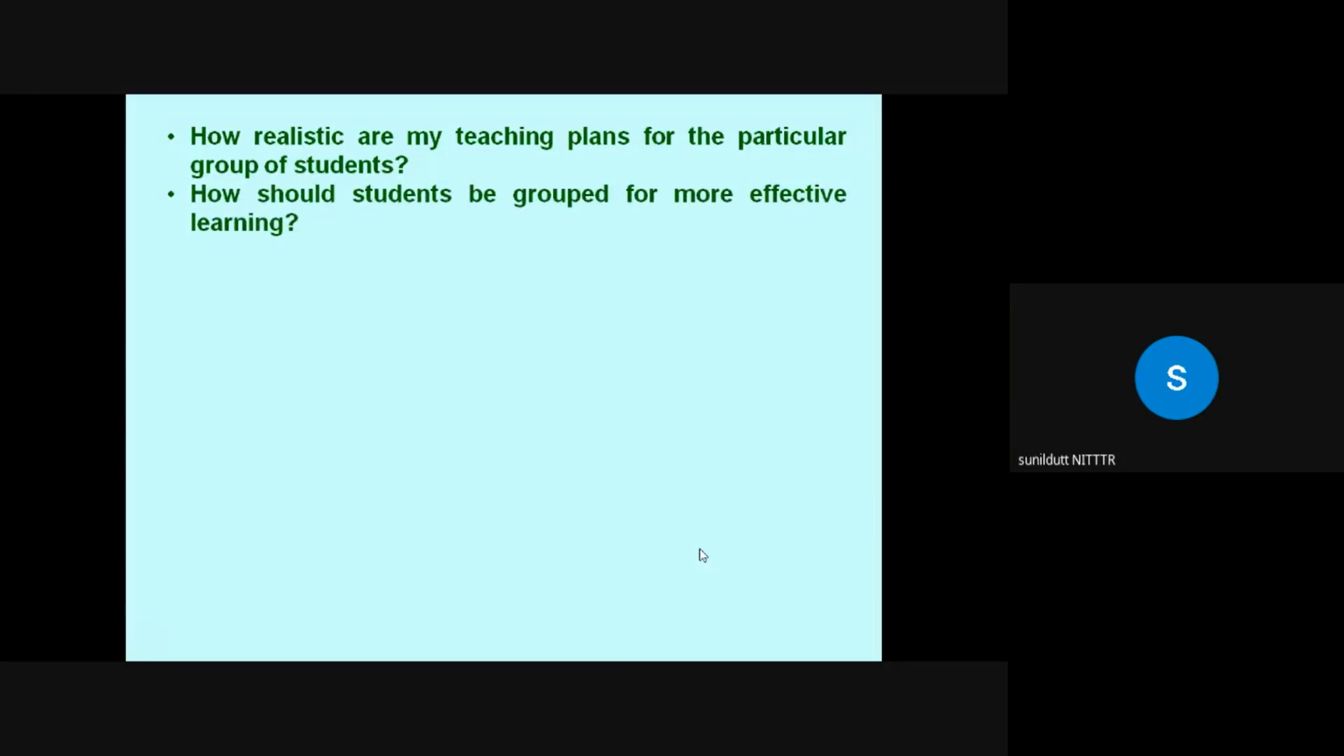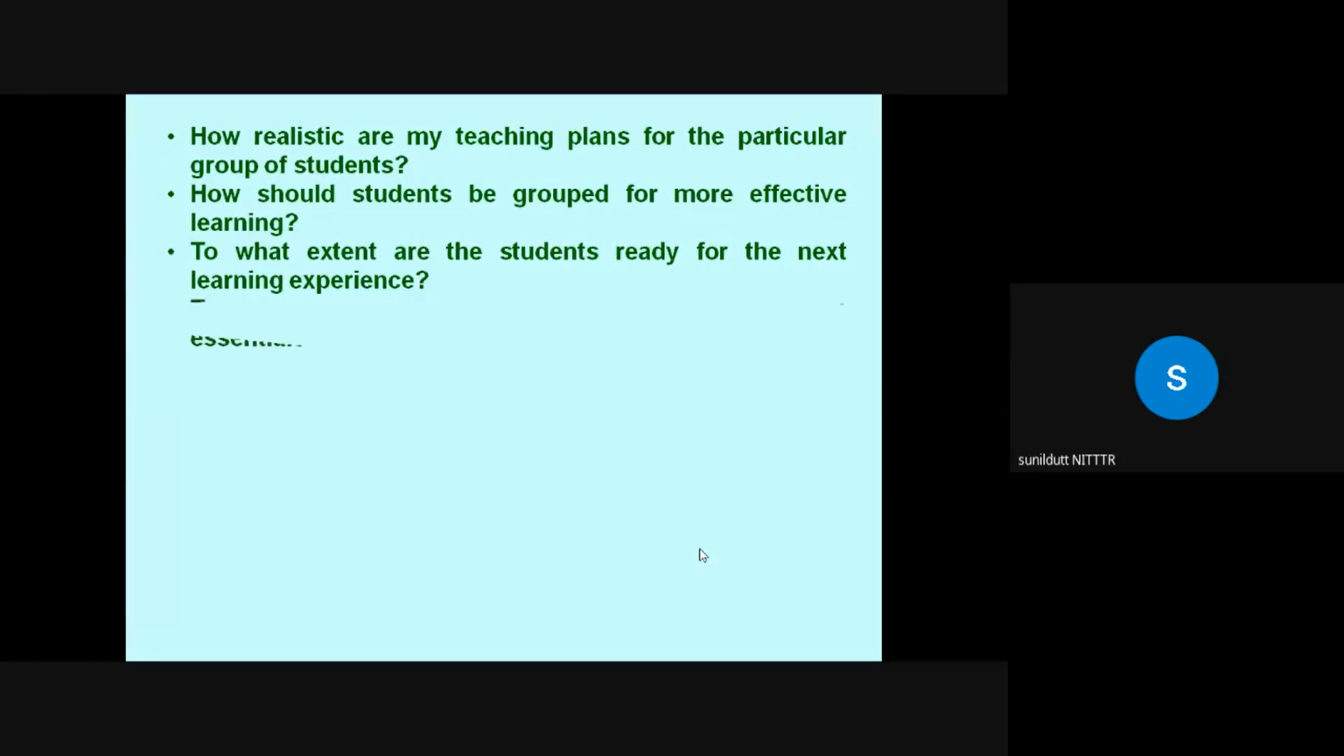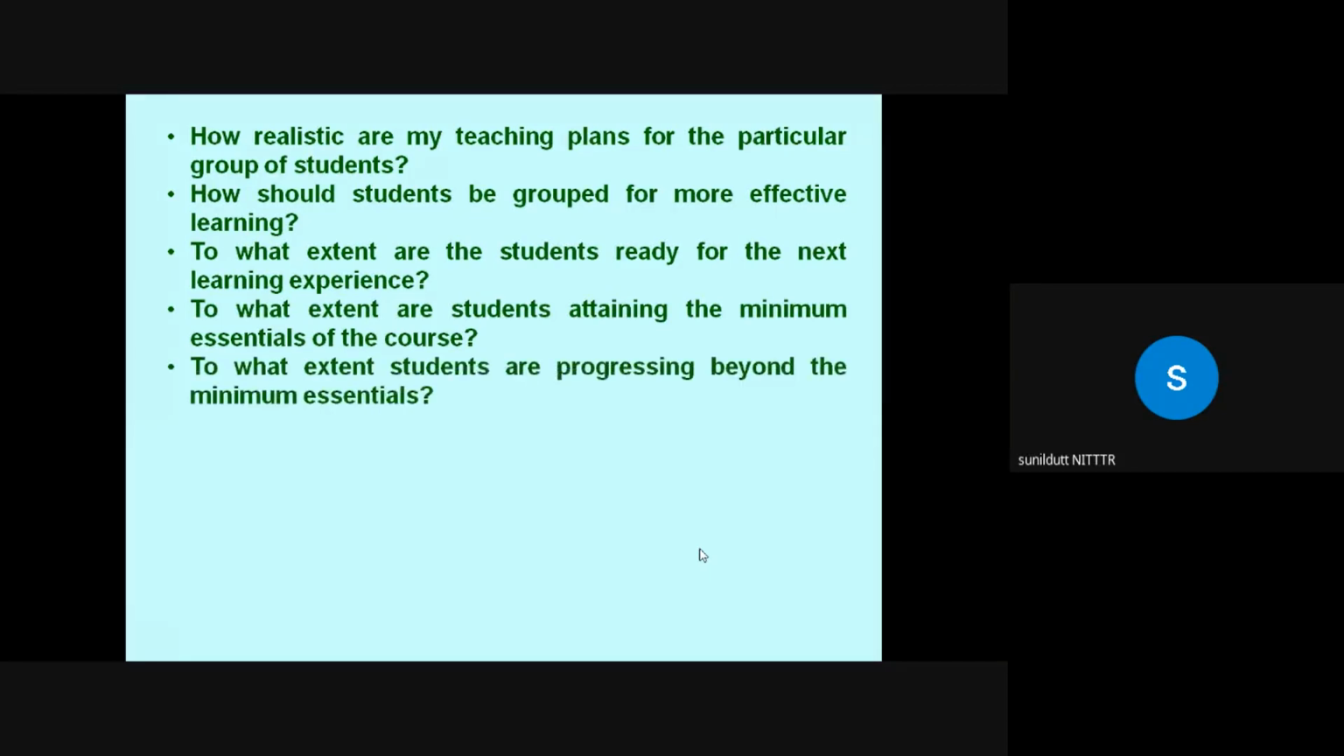How should students be grouped for more effective learning, or to what extent are the students ready for the next learning experience? Say you want to take up a new topic. Before that you want to know whether your students are ready to receive new instruction, so you will ask a few questions on things you assume they might be familiar with. Only after ensuring that they possess the necessary prerequisites will you begin with the new instruction. To what extent are students attaining the minimum essentials of the course, and to what extent are they progressing beyond the minimum essentials?